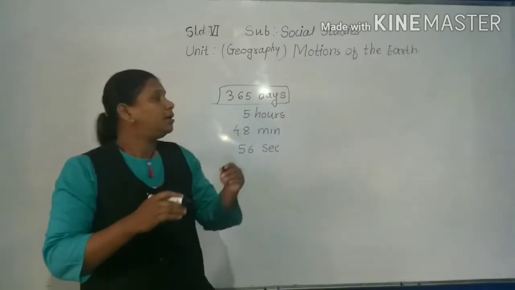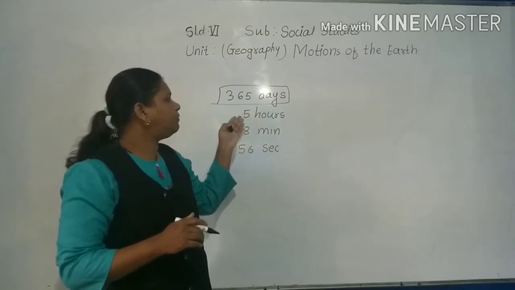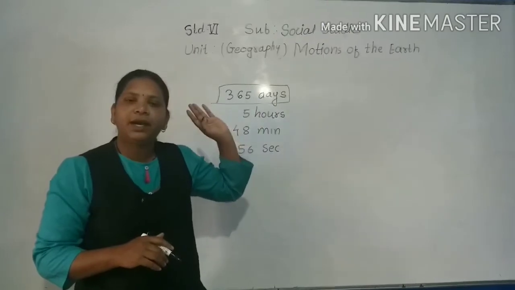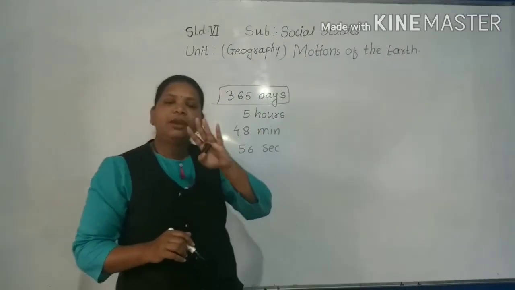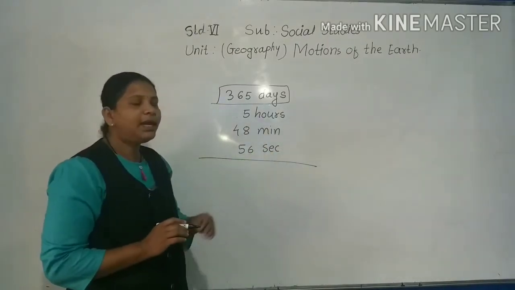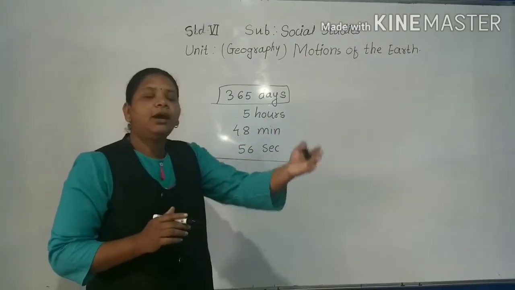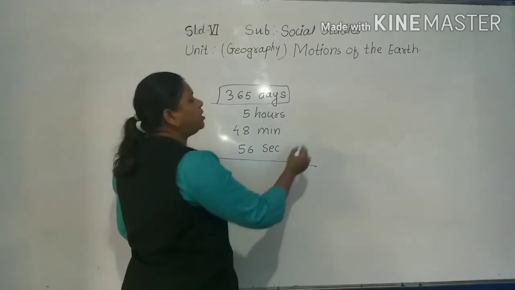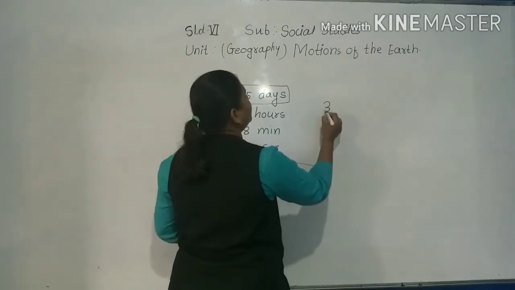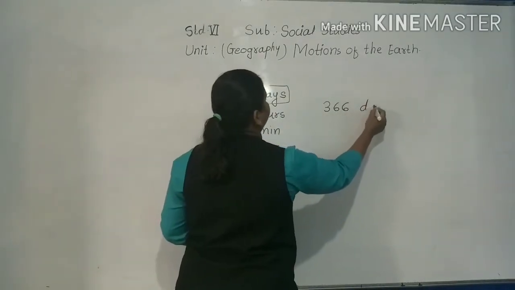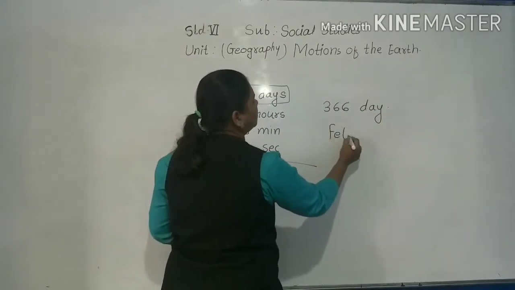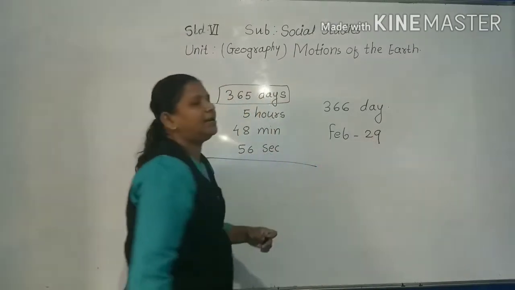See, in 1 year 5 hours remain, the second year 5 hours remain, the third year 5 hours remain, and the fourth year 5 hours remain. So in every 4 years, one more day is added, and it is added in the month of February. So that year is considered a leap year with 366 days. That time in the calendar, the February month has 29 days.